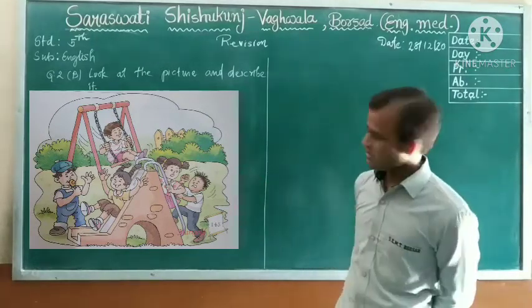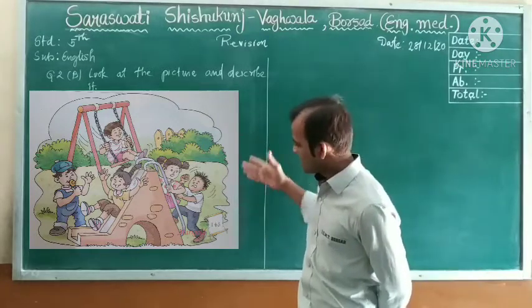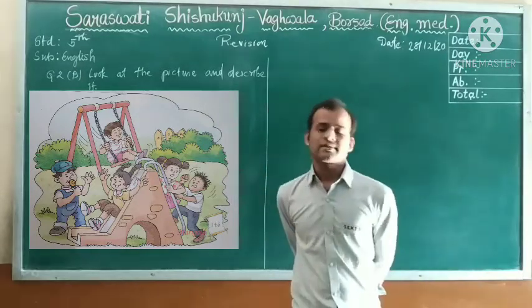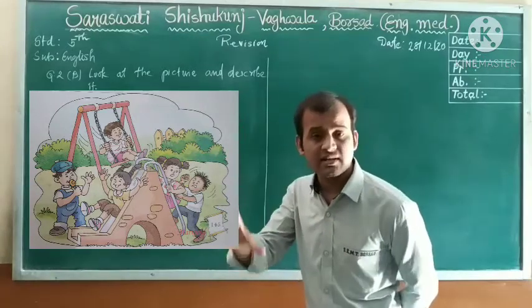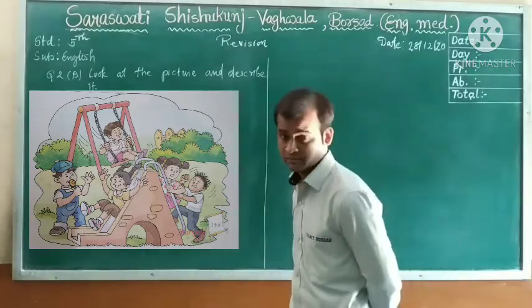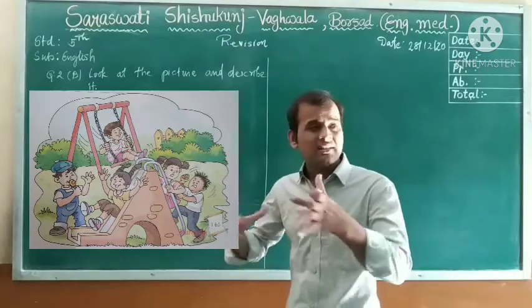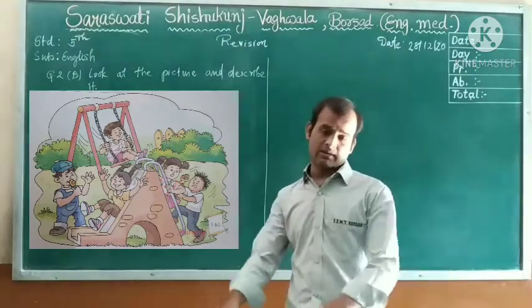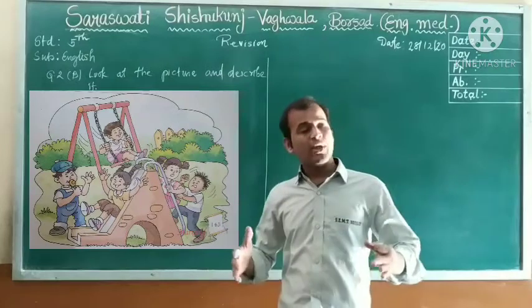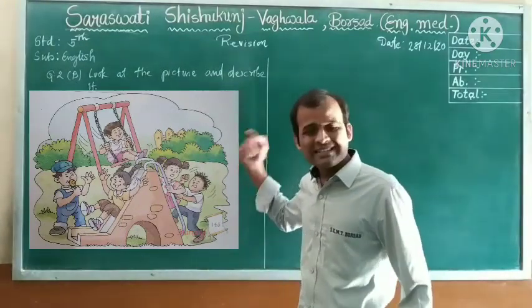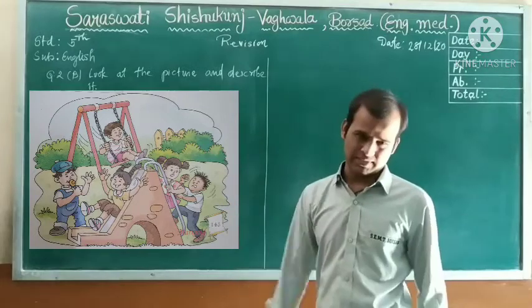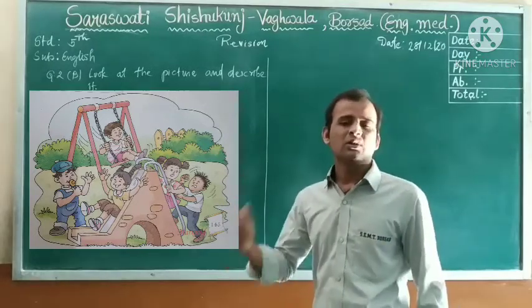If you count 1, 2, 3, 4, 5. So what? Tell me, dear students, there are 5 children in the park. Got it? What are they doing in the park? So if you see, one boy is swinging. Okay, one boy is licking the candy, you can see, or lollipop.